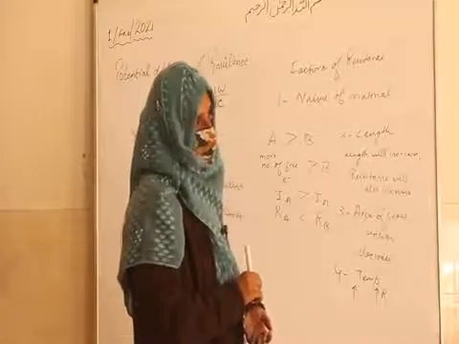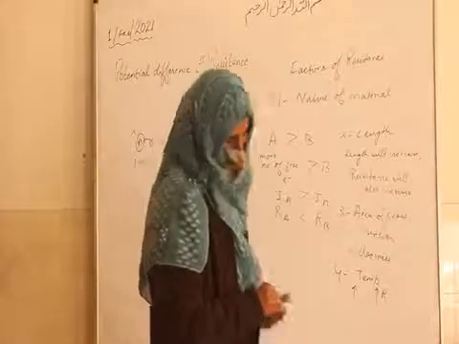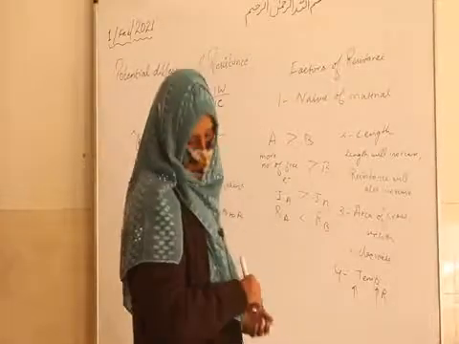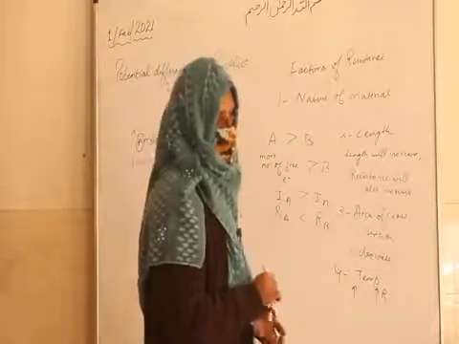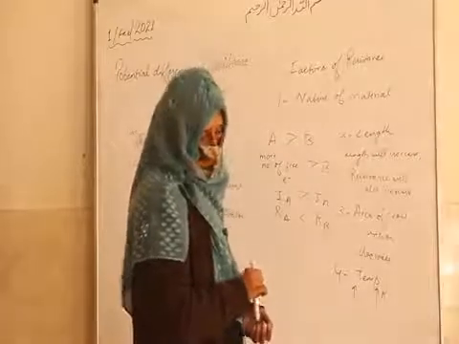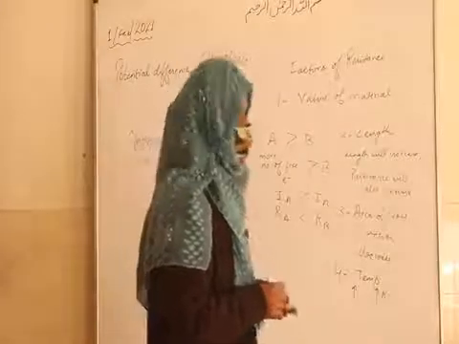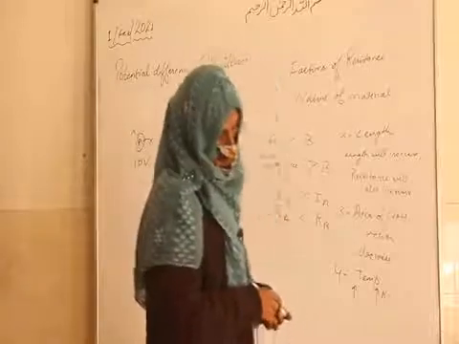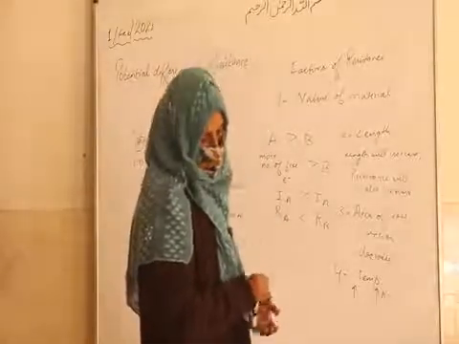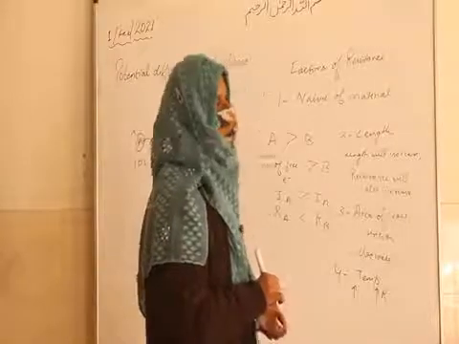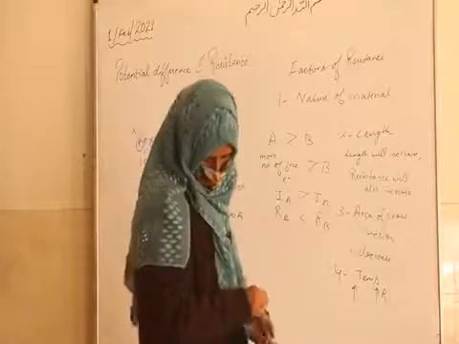Because of the collisions. The unit of resistance is ohm. According to Ohm's law, provided the temperature and physical conditions remain the same, voltage is directly proportional to current. You remove this proportionality by a constant, and that constant is known as resistance, and its unit is ohm.